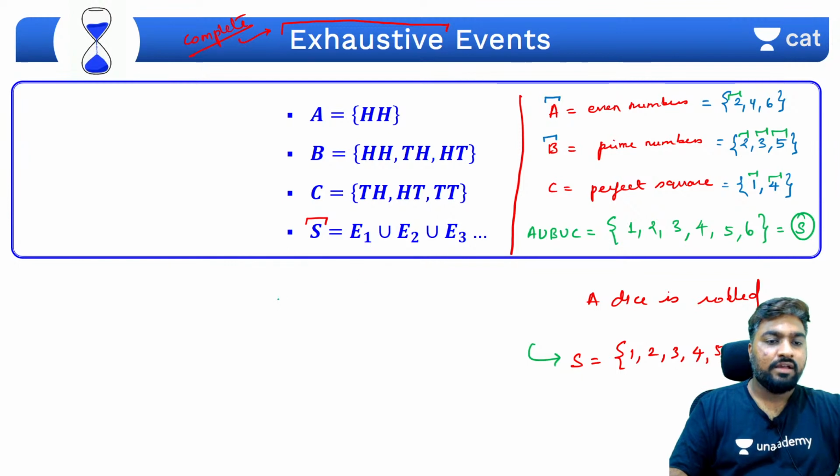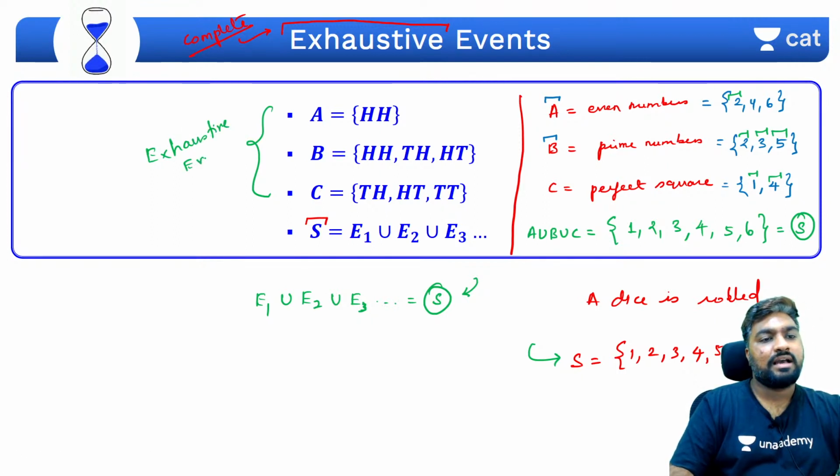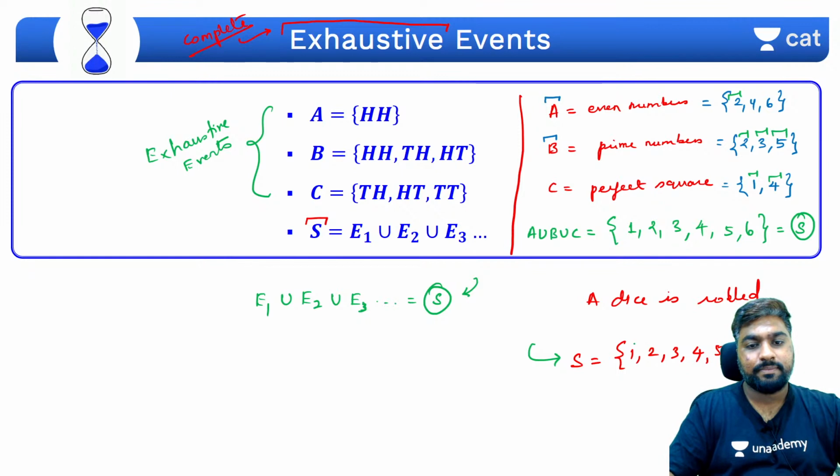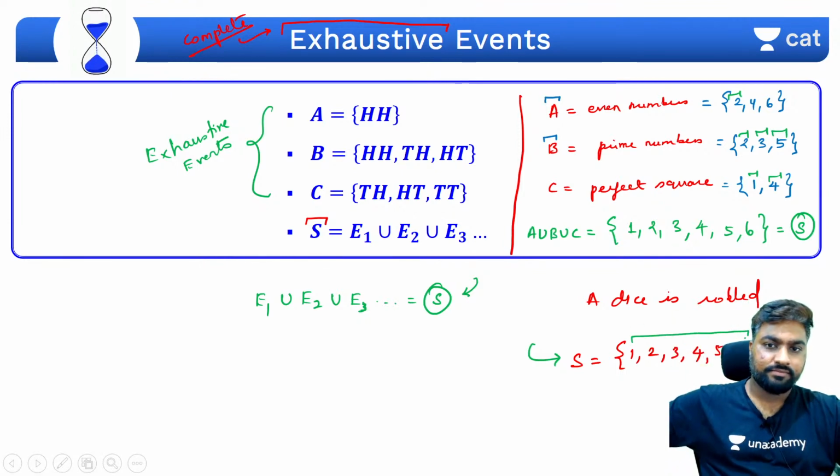So if the union of some events, event 1, event 2, union event 3, and so on, is equal to the sample set, then these events are called exhaustive events. Why? Because they complete everything that is present in the sample space. Say yes if you've understood this.